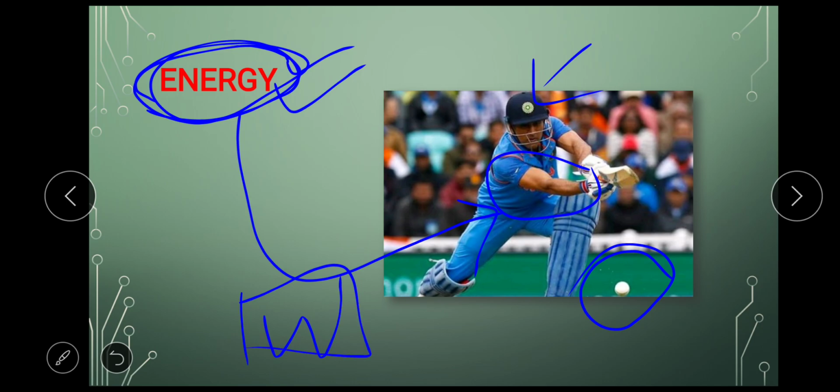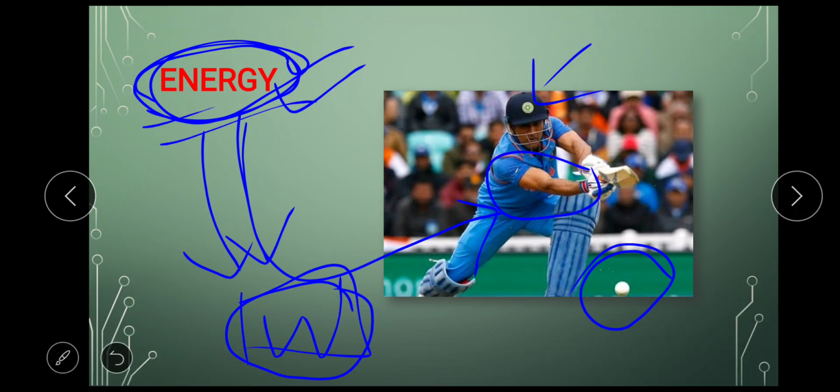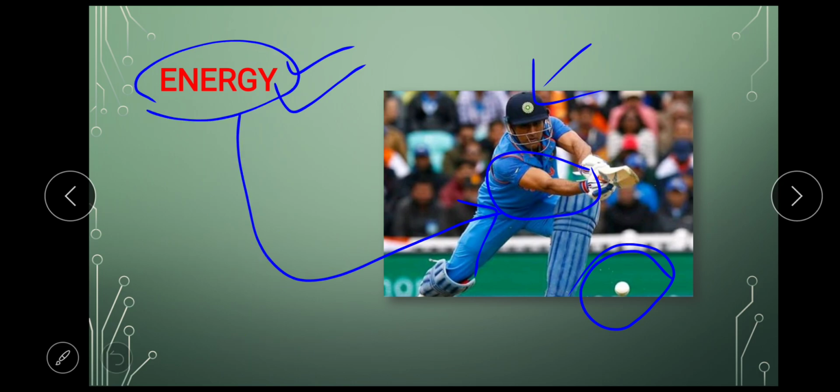What I am trying to conclude here is that the amount of energy you apply will decide the amount of work you do. For example, if you are very tired, you won't be able to do any work. So the amount of energy you have will decide the amount of work you do.